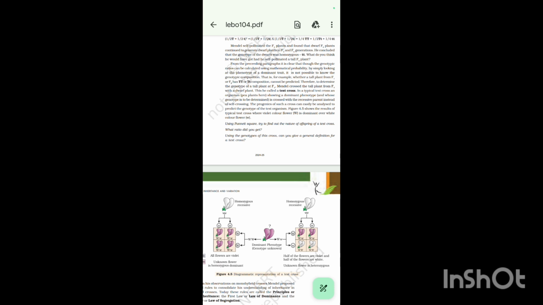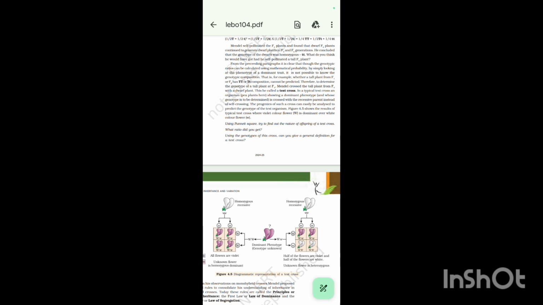In a typical test cross, an organism, a pea plant here, showing a dominant phenotype and whose genotype is to be determined is crossed with the recessive parent instead of self crossing. The progeny of such a cross can easily be analyzed to predict the genotype of the test organism.